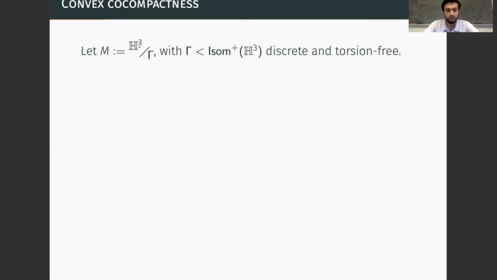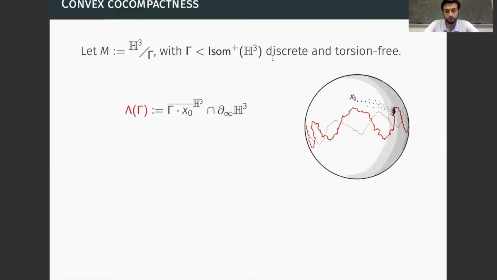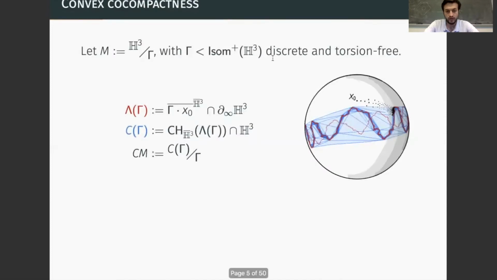So let's start first by taking a complete hyperbolic 3-manifold M, the quotient of hyperbolic space by a discrete and torsion-free subgroup of isometries, which I'll always assume to be orientation preserving. The limit set of the subgroup gamma is then defined as the set of accumulation points in the boundary at infinity of H3 of a given orbit by the action of the group. Then we define the convex hull of the limit set to be the smallest non-empty gamma-invariant convex subset inside hyperbolic space. And we set the convex core of the manifold M to be the image of the convex hull in the quotient by the action of the group gamma.